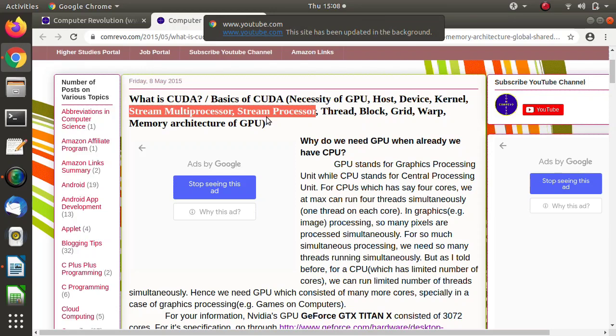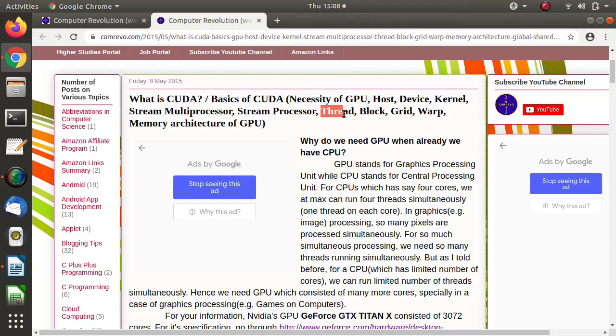In the same way, in one SM there are multiple SPs, that is stream processors. Then we have thread, block and grid. A thread is the smallest part of execution, a group of threads is called a block, and a group of blocks is called a grid. And warp means the number of threads running simultaneously on one SM. So these are the terminologies used in CUDA.